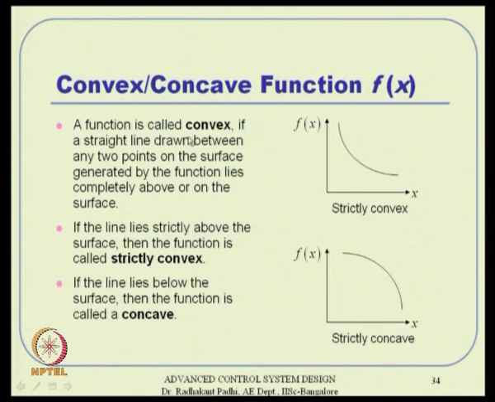So, what is it? A function is either concave or convex provided certain conditions hold good, and if it is something like this, it is a strictly convex function. If it is something like this, it is a concave function. The whole idea is, if the function is convex, if you draw a straight line between any two points, then the straight line should lie strictly above the curve. If I take any two points here and join them together, then the line lies above this curve, and in this case the line will lie below this curve. So, if the line is strictly above the surface all the time, then it is strictly convex, and strictly below, then it is strictly concave.